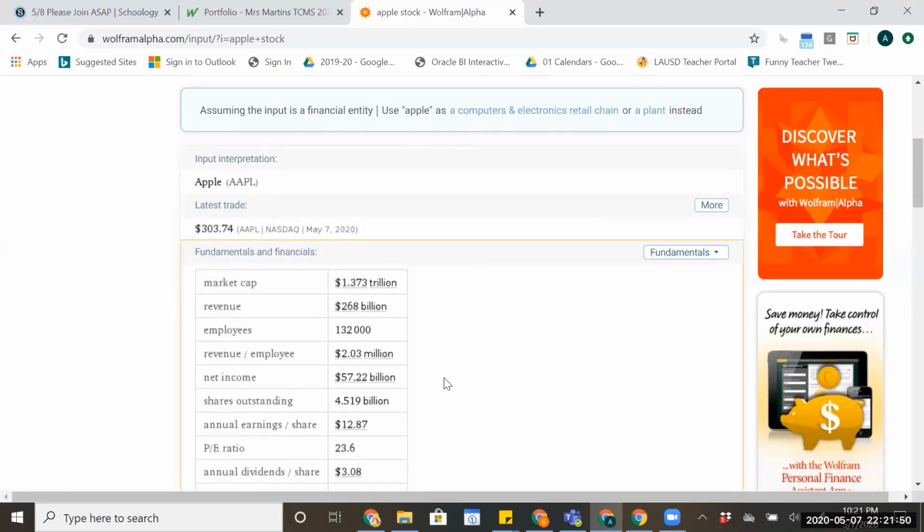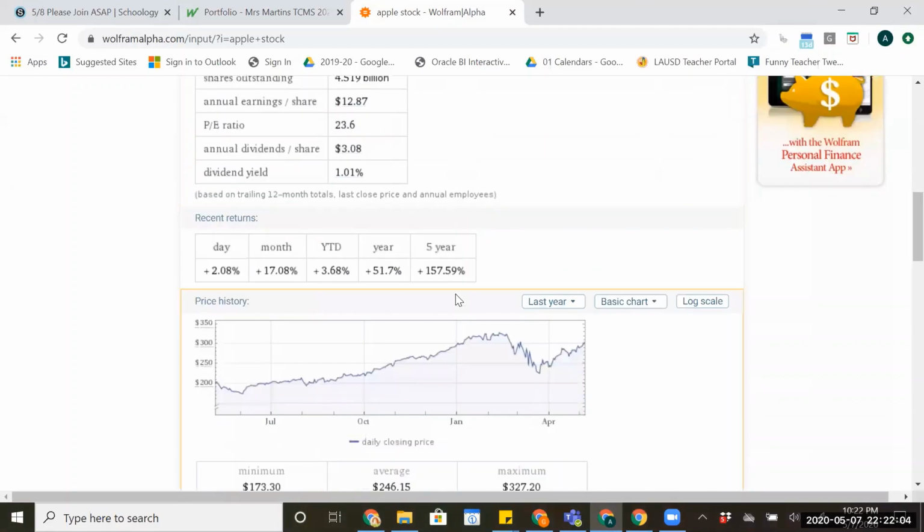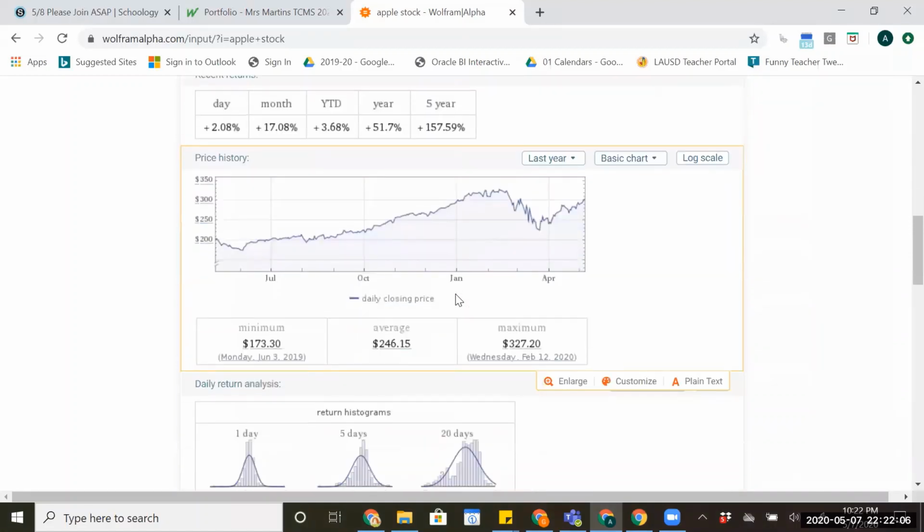Okay, and it gives us some more information about Apple and a whole lot of vocabulary that we may or may not know, like PE ratio, annual dividends, right? Some of those things may be a little foreign to us. But when I scroll down some more, this is the kind of stuff we like, okay? This right here, the last year of Apple stock. So check out what happened to Apple stock since last July. Since last July, it has had a nice steady increase, okay?